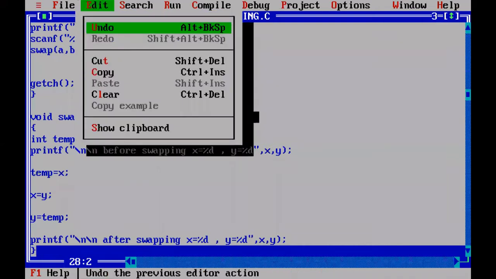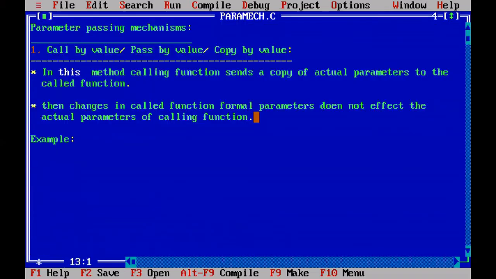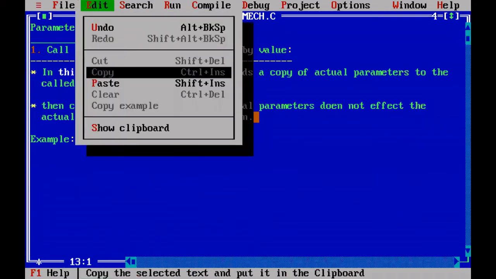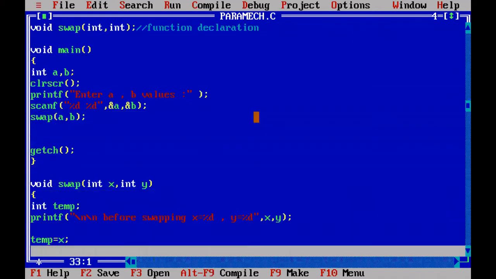Go to the edit menu, copy, and come to our program. Go to the edit menu again and paste here. Deselect everything.